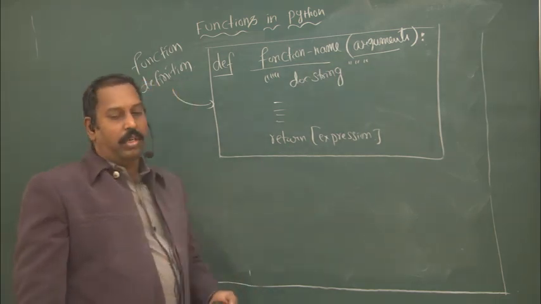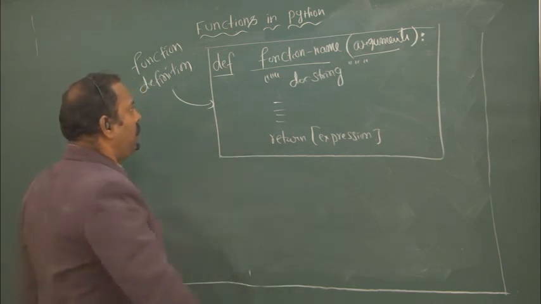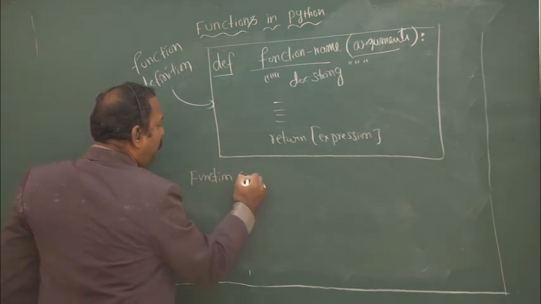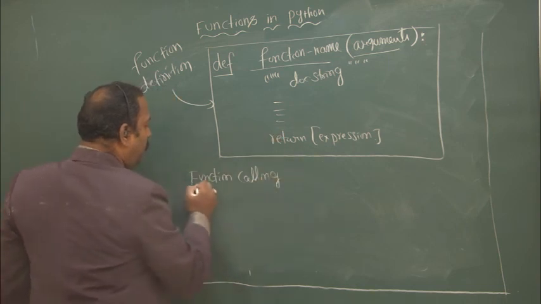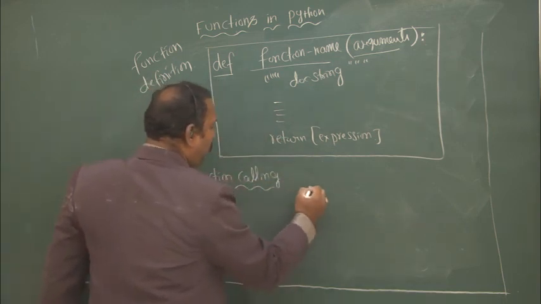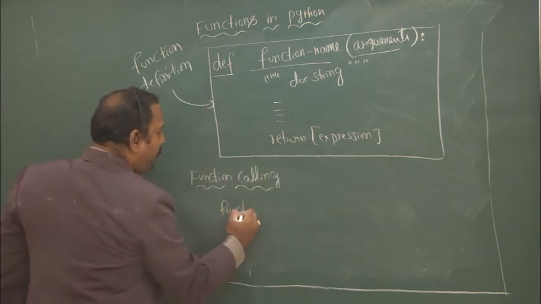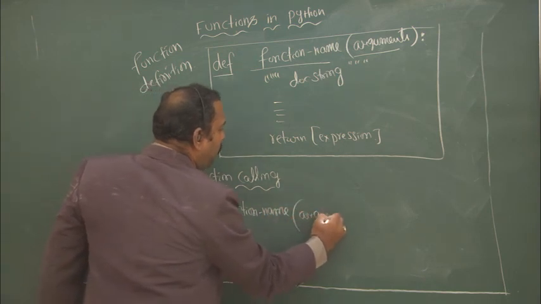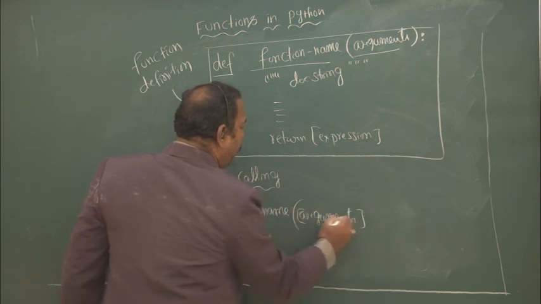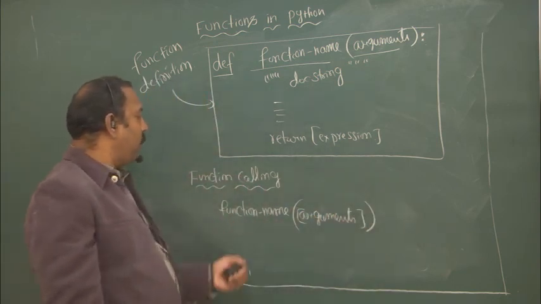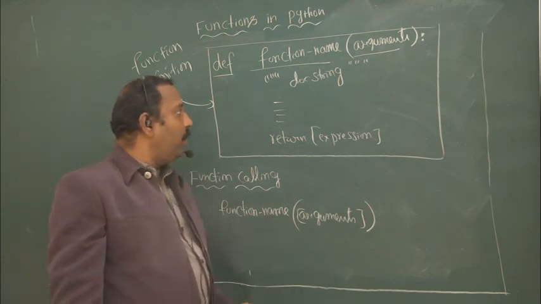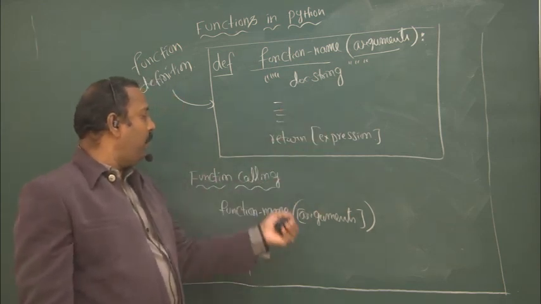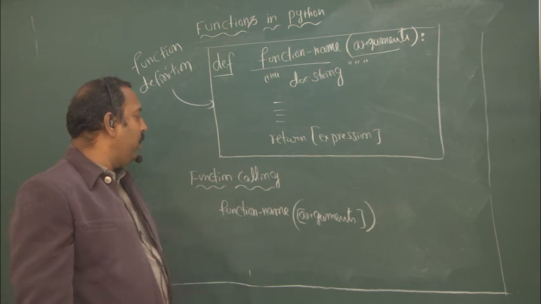And how to call this function, function calling. When coming to the function call, the syntax is function name, brackets, arguments. This is optional. If arguments are there, then you have to specify, otherwise no need to specify. This is the syntax of function call. That means this function accepts how many arguments, that set of arguments you have to specify in the brackets. So this is the function calling.